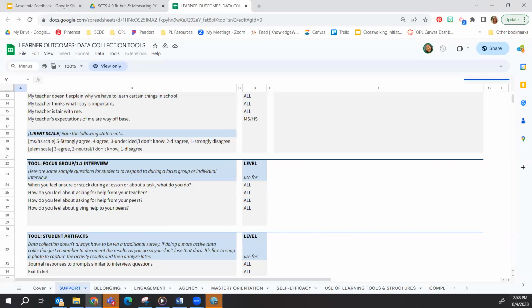Then, as the coach or school leader, you could create a school-wide survey using the prompts and questions from the data collection tool that apply to the SCTS 4.0 elements that are your focus. Have each teacher give the survey to one class during a given period, and then reflect on that whole school data or individual class data. You can do this when you are meeting in your PLCs. Teachers could then set their own growth goals around the data from their students.